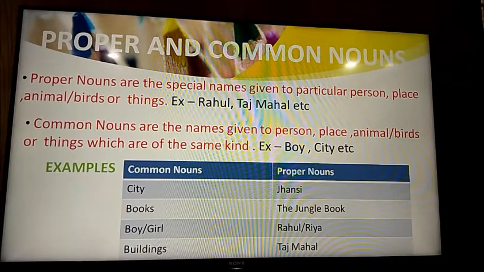Now let's move to the next category of nouns, that is countable and uncountable nouns. I think by the name only you can make out what this means.